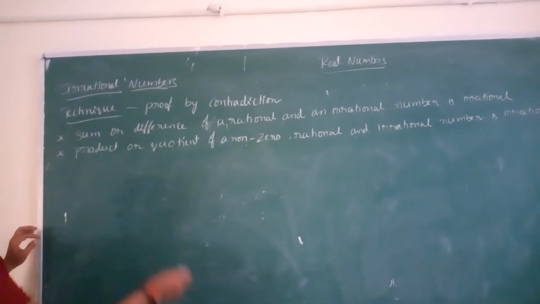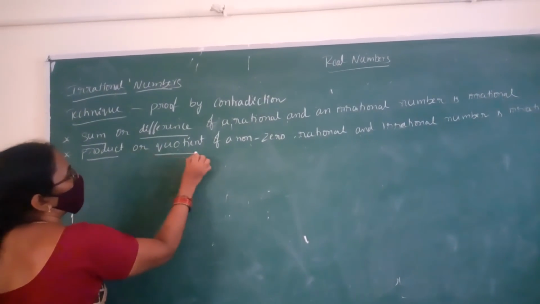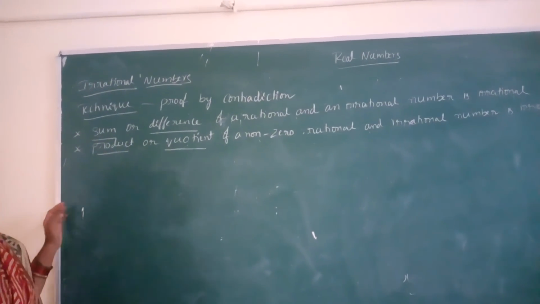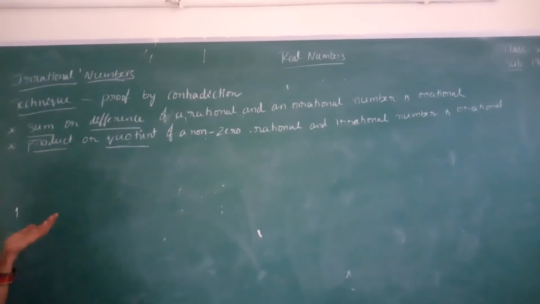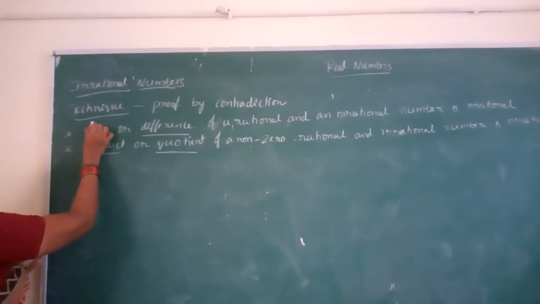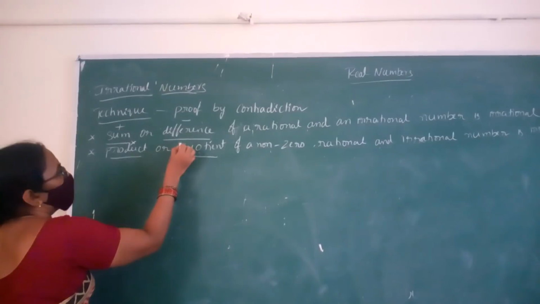Observe carefully children. Sum, difference, product, quotient: these four are fundamental operations in mathematics, that is addition, subtraction, multiplication and division.